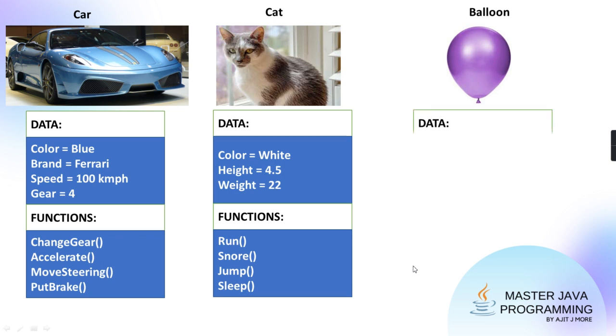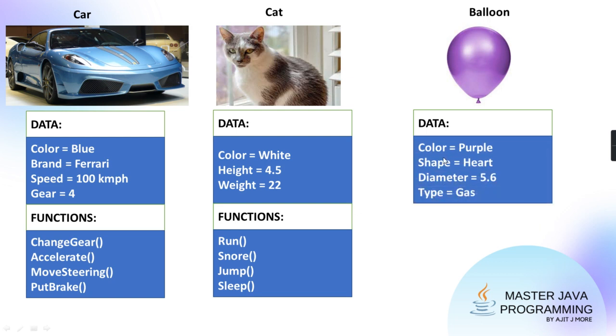One more common example, a balloon. The balloon will have its own characteristics like the diameter of the balloon, the shape of the balloon, the color of the balloon, and how it is being filled, by air or gas, or you've filled it with water, whatever. So different characteristics are there. Can the diameter change? Here I've given 5.6, but will it always remain that much? Not necessarily. It may change.